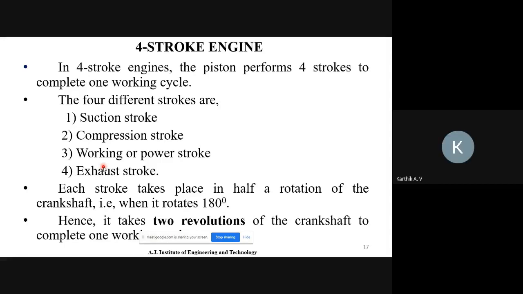What is four stroke? Four stroke means what? A four-stroke engine is an internal combustion engine in which the piston completes... Four-stroke meaning is what?